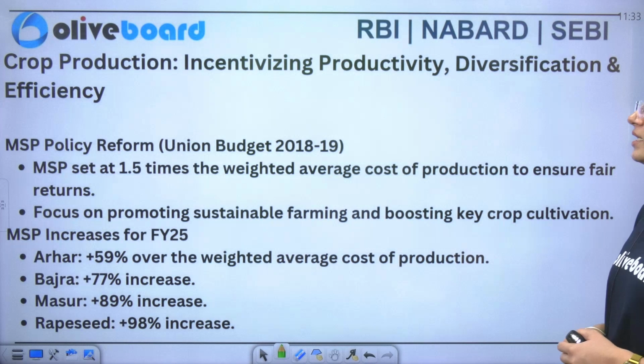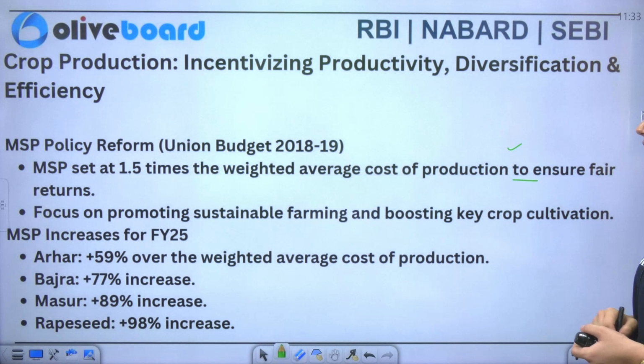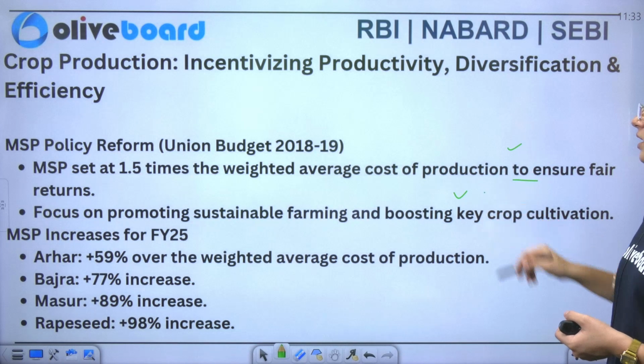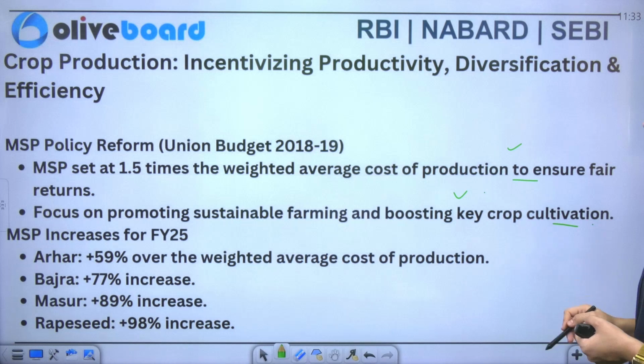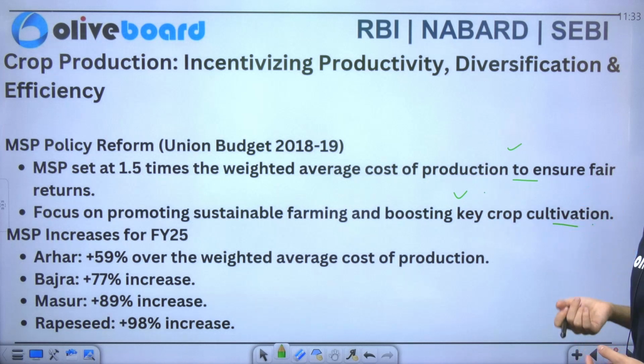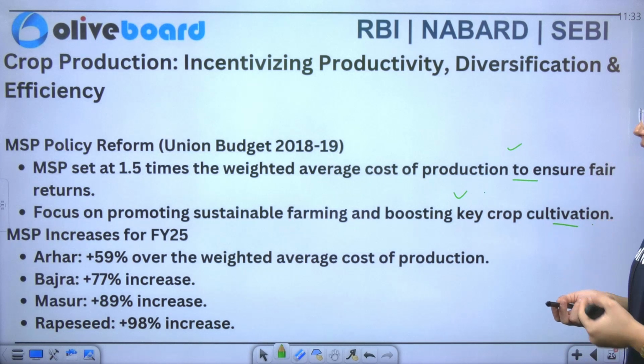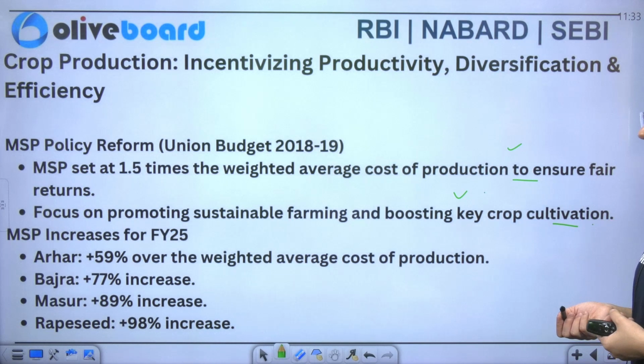18-19. So MSP set at 1.5 times the weighted average cost of production just to ensure fair returns, and also focus on the sustainable farming as well as to boost the crop cultivation. Similarly, you have MSP increase in the year of 2025. So now you can see there is an increase of 59% in arhar dal and 77% rise in the bajra, 89% increase in the masoor, and 98% increase in the rape seeds.